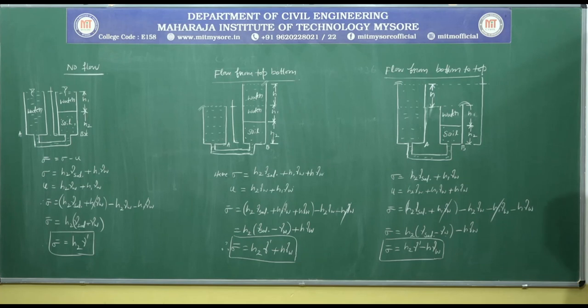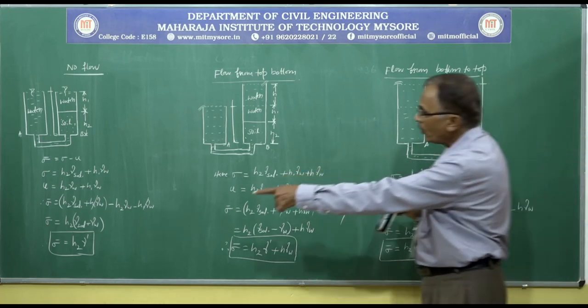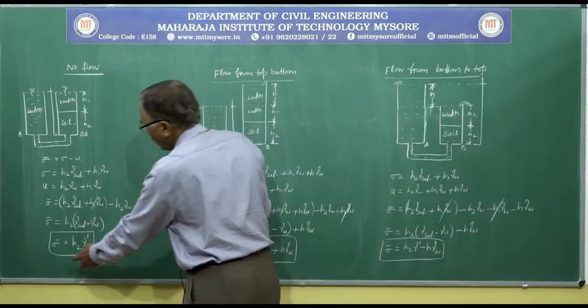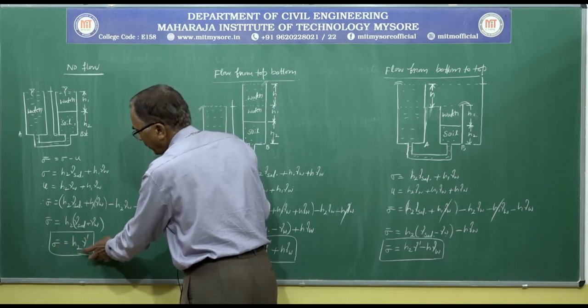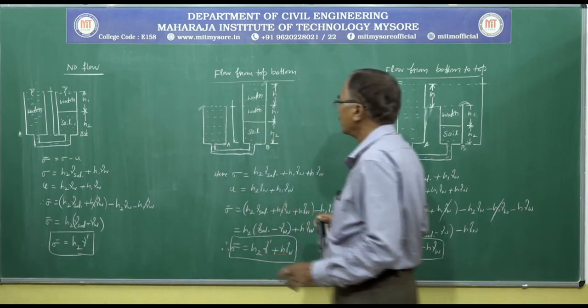You can see here that for the no flow condition, some amount of effective stress, some strength, is there in the soil, of magnitude H2 into gamma dash.